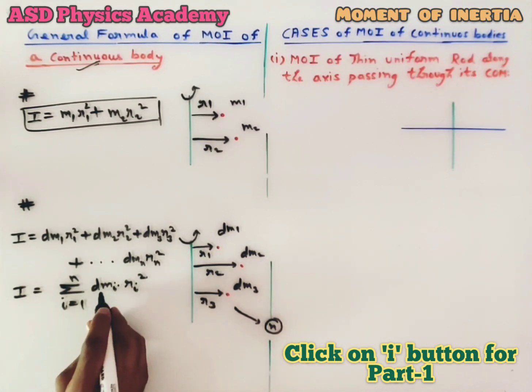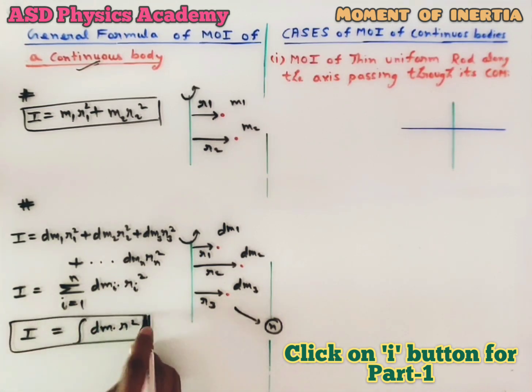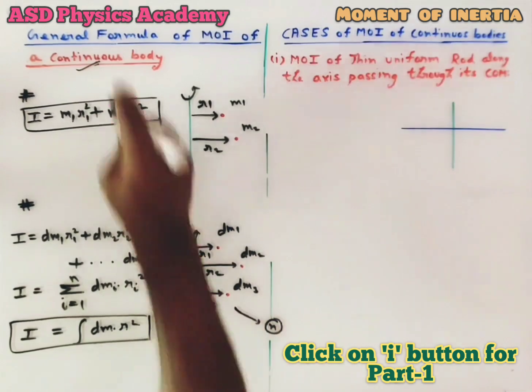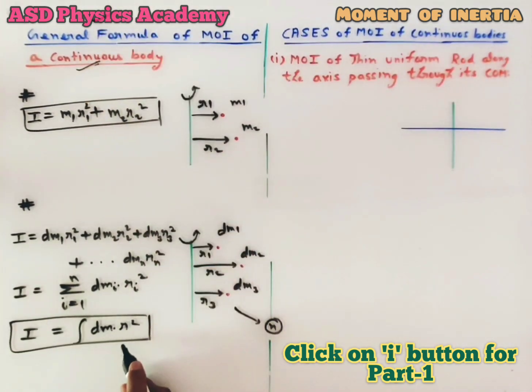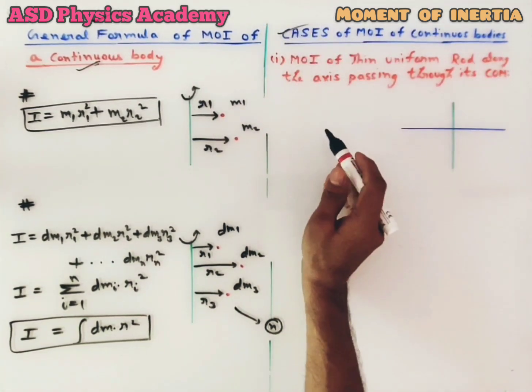Here dm is a very small point mass. For a continuous body having thousands and millions of particles, the above expression can be written as integration of dm into r square. This is the general expression of the moment of inertia of continuous bodies. Now we will see cases of the moment of inertia of continuous bodies.